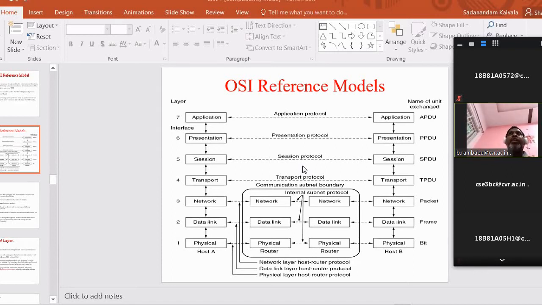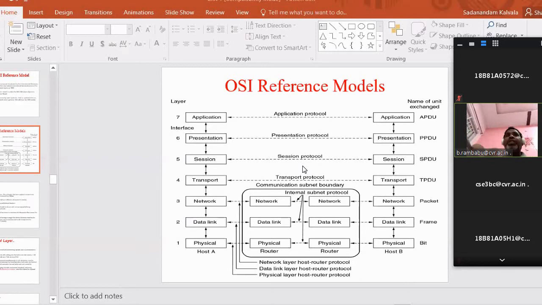Due to that, transmission errors occurred, and those errors need to be recovered. So we require another layer, another module. What is that module? Data control. So that's why the data link control layer.